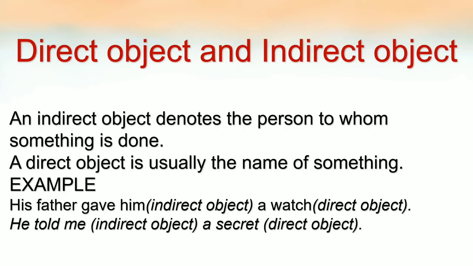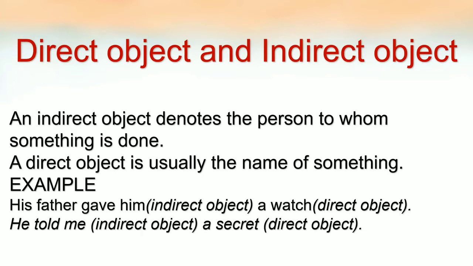For example, his father gave him a watch. What is given? A watch. So a watch is the direct object. And to whom is it given? To him. So him is the indirect object. Who is the receiver of the watch? Him.